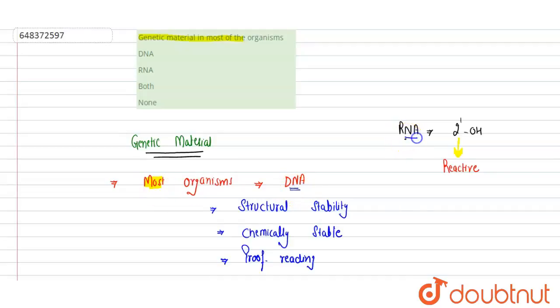But in certain organisms, RNA also acts as a genetic material. Those organisms are mainly the retroviruses. In retroviruses, the RNA acts as a genetic material, but in most cases DNA acts as a genetic material. Option: genetic material in most of the organisms. DNA correct, RNA incorrect, both incorrect, none incorrect. Option A is correct. Hope you get it. Thank you.